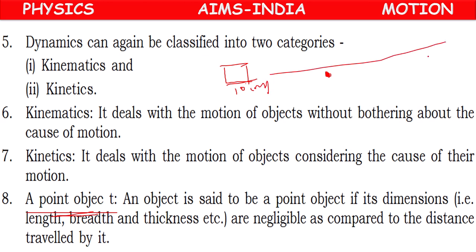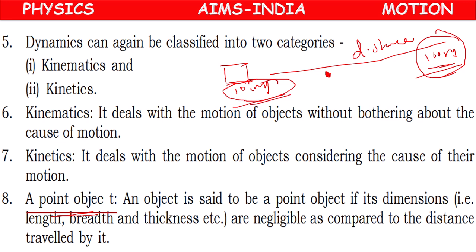If it has moved 100 meters, the distance moved by the body is 100 meters. Compared to 100 meters, the length of the object, 10 centimeter, is very, very less. Here 10 centimeter means length of the object.